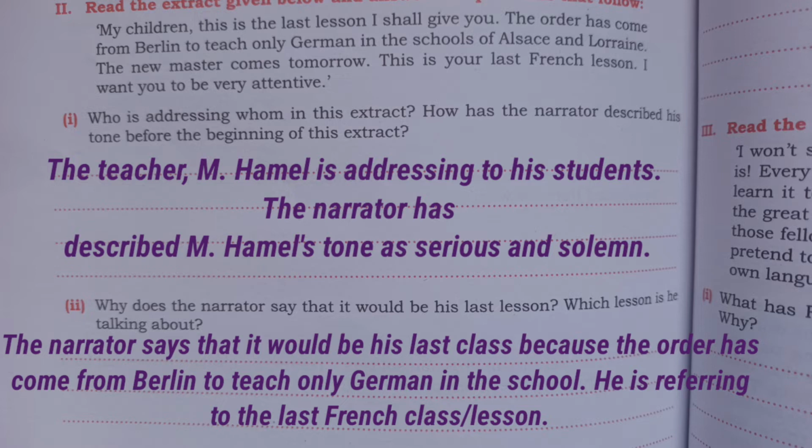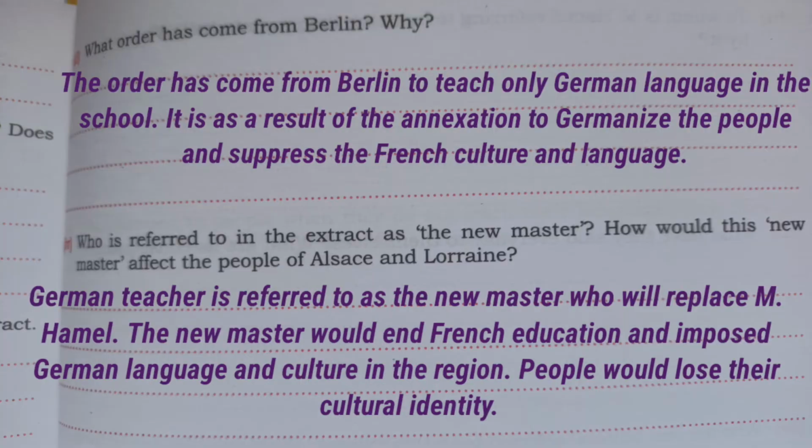Next question, why does the narrator say that it would be his last lesson? Which lesson is he talking about? The answer will be, the narrator says that it would be his last class because the order has come from Berlin to teach only German in the school. He is referring to the last French class. Next, number 3, what order has come from Berlin? Why? The answer will be, the order has come from Berlin to teach only the German language in the school.